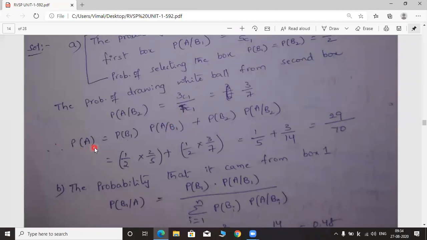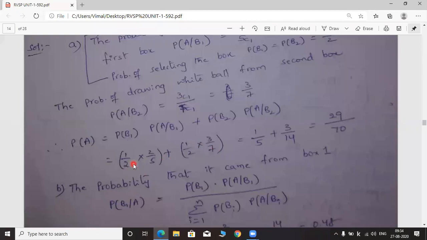So according to total probability theorem, P of A is equal to P of B1 into P of A given B1 plus P of B2 into P of A given B2. Now, what is the probability for choosing box 1? 1 by 2 into P of A given B1, which is already calculated as 2 by 5. Next, plus P of B2 into P of A given B2, where P of B2 means probability of selecting second box. That is 1 by 2 into P of A given B2, calculated as 3 by 7. So you have to substitute 3 by 7 here.